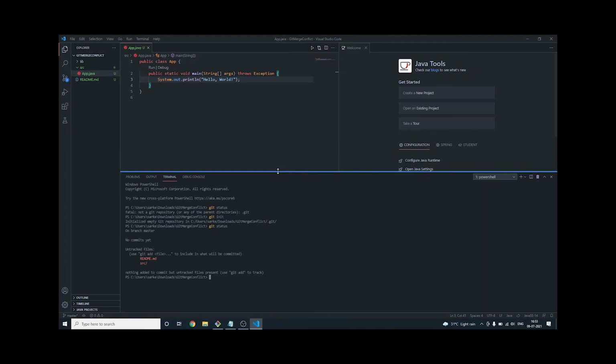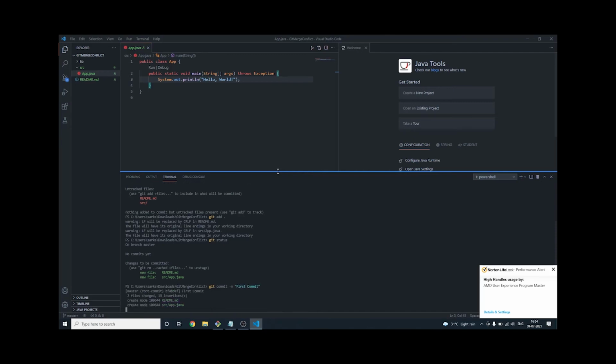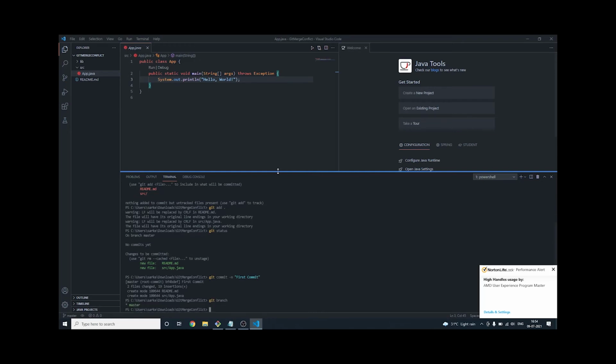So nothing has been committed. We'll do git add dot. So everything is done. Then we will again see git status. So everything is already staged. Now we're going to do the commit. So git commit -m, and we'll say first commit. Done. So we are in the master branch. Let's see how many branches we have. We are in the master branch only.